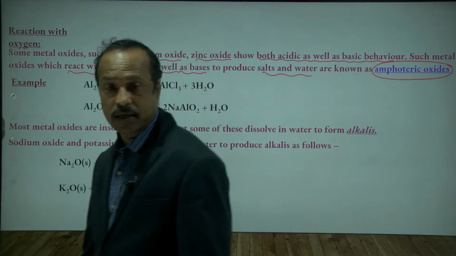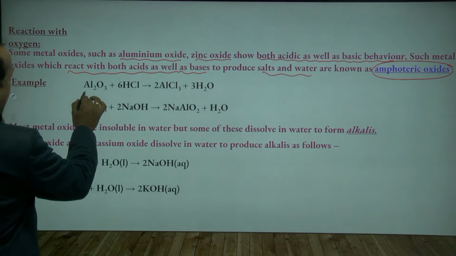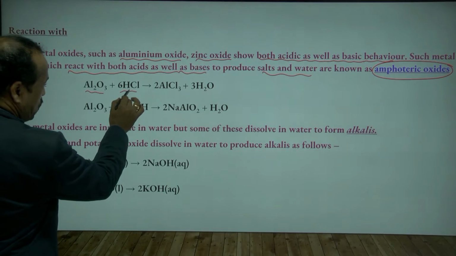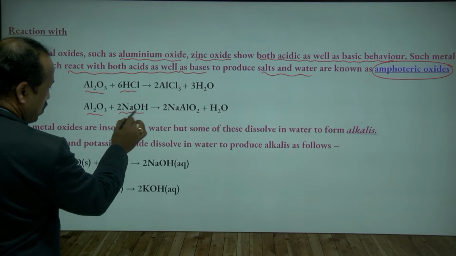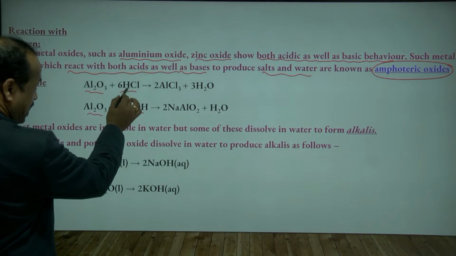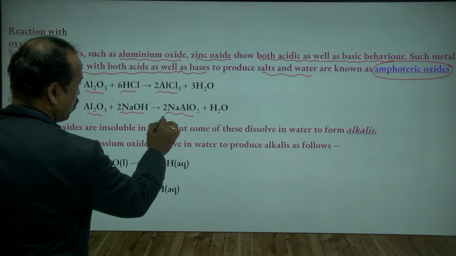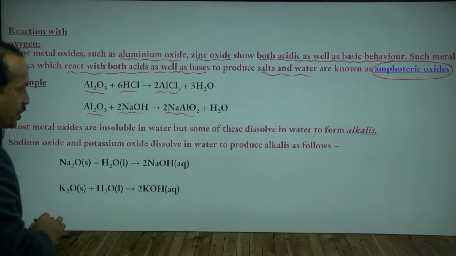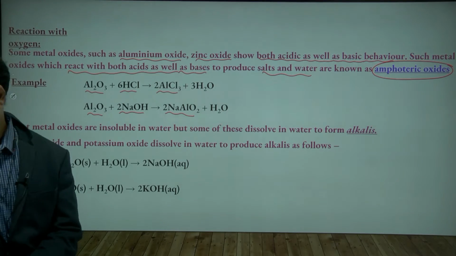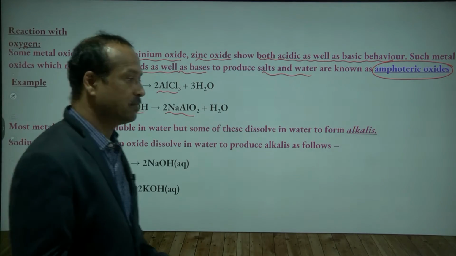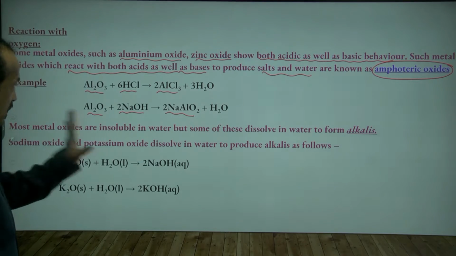See here, aluminium oxide reacts with hydrochloric acid, so it is reacting with an acid. Aluminium oxide also reacts with sodium hydroxide, which is a base, to form salts like aluminium chloride and sodium aluminate. These are called amphoteric oxides. Is this clear to you? Yes, sir.